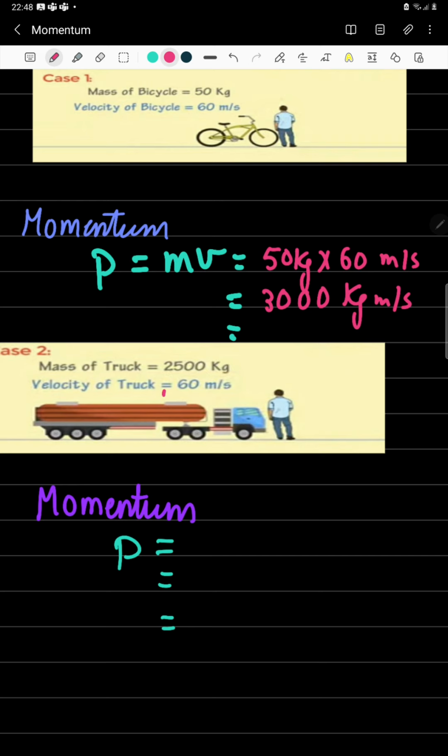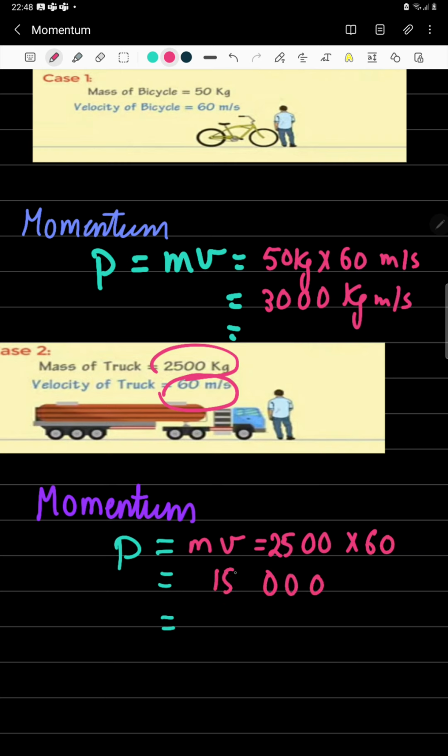What about the momentum of a truck having a mass of 2,500 kilograms and moving at the same velocity? Before calculation, we are sure that the momentum of the truck is greater than the momentum of the bicycle because the truck has a greater mass. 2,500 kilograms multiplied by 60 is going to give us a momentum of 150,000 Newton second or kilogram meter per second.